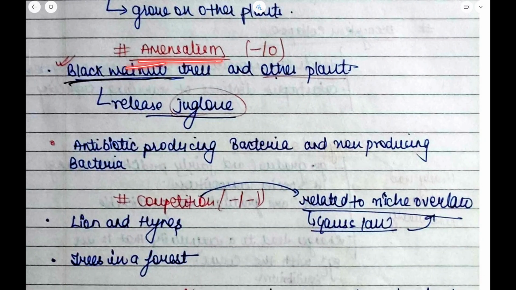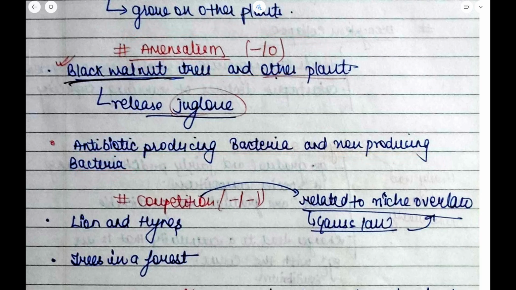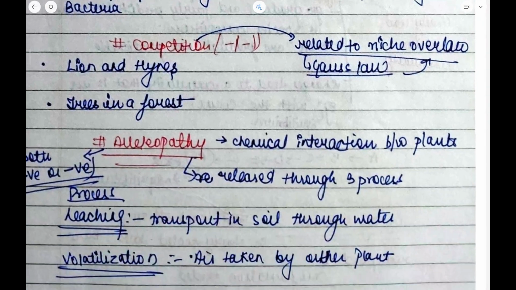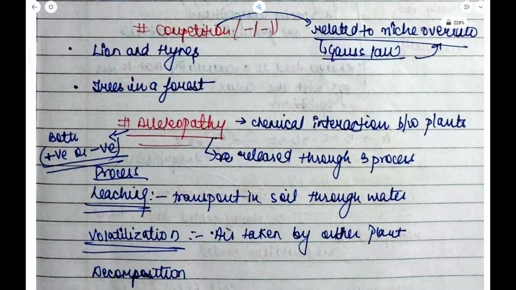Now in amensalism there is negative and there is zero. It means black walnut trees and other plants. These black walnut trees release a chemical named juglone. Also, antibiotic producing bacteria and non producing bacteria are an example of amensalism. Also, this amensalism is not that important, that is why we don't have to waste so much time on this. Competition is directly negative.